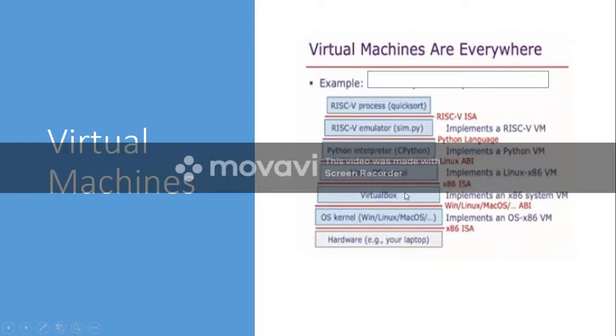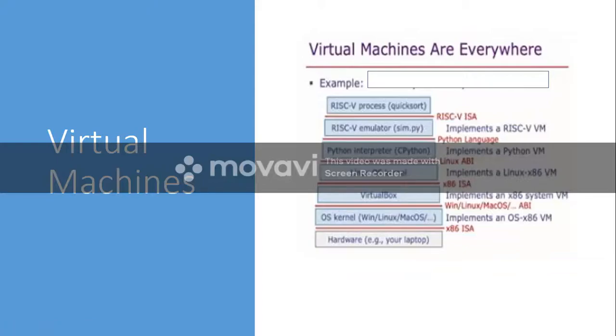And you assume that using this virtual box you have created one virtual operating system, that is Linux OS. You have created a Linux OS virtually. So your hardware actually runs one of these three operating systems. On top of it you have a virtual box, and using this virtual box you have created a virtual Linux kernel, and this virtual Linux kernel communicates with the virtual box through the ISA architecture.